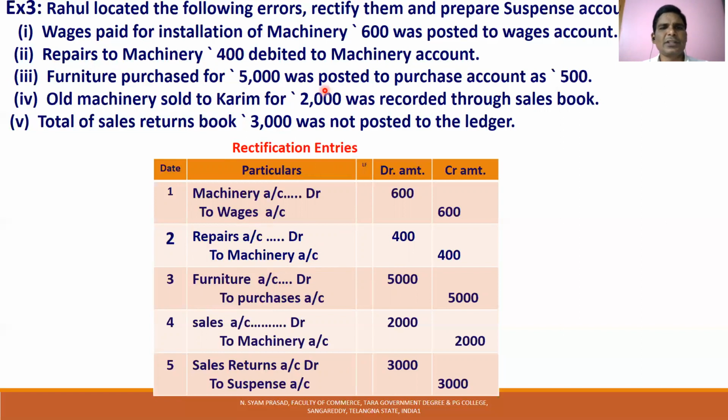Furniture purchased 5,000 was posted to purchase account. So this is another fundamental point. Usually every student makes a mistake like this. Whenever a fixed asset like furniture is purchased, that fixed asset account is to be debited, not purchase account. Purchase account is debited only when goods are purchased. This is the fundamental mistake done by the students.